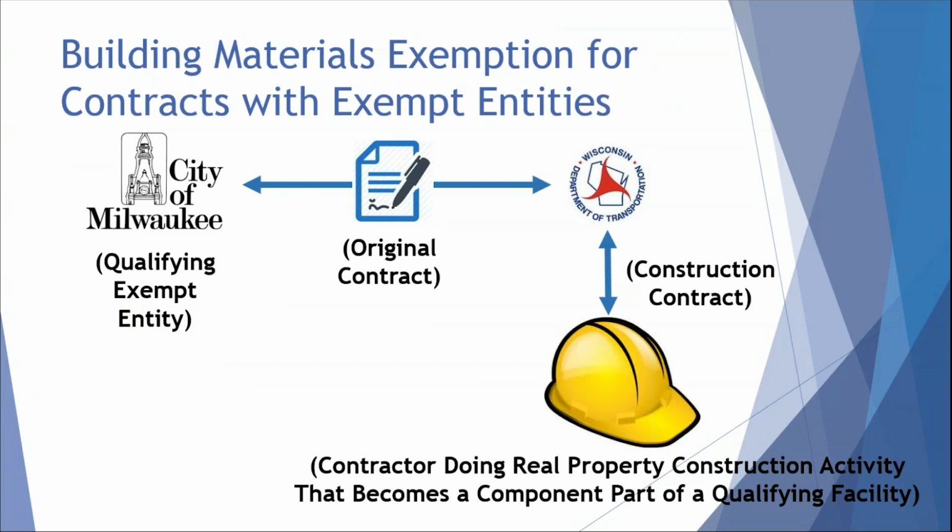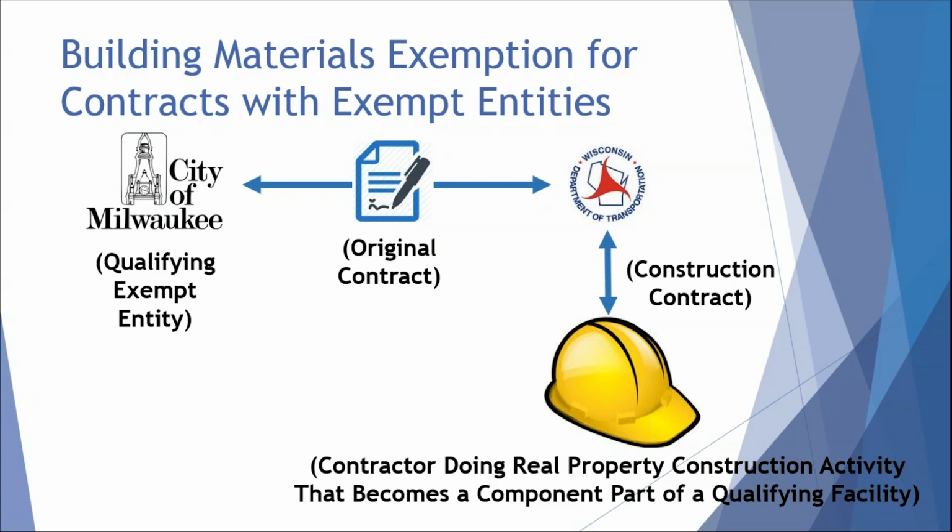For example, the Wisconsin Department of Transportation has a contract with a municipality to replace water infrastructure as part of its highway project. Department of Transportation obtains a contractor to do the water infrastructure portion of the project. Department of Transportation is a state government entity and is not a qualifying entity.